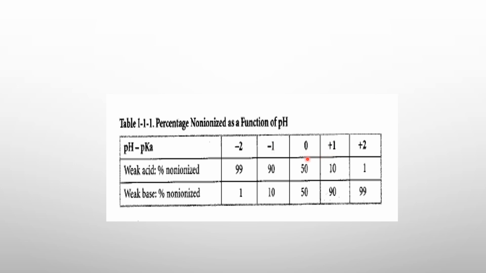As in the previous example of aspirin, the pH and the pKa were the same, so pH minus pKa, that was 3.5 minus 3.5, was 0. So we can say that 50% of the weak acid would be in non-ionized form and 50% would be in the ionized form. You have to remember this table so that you can solve many questions with the help of this table.